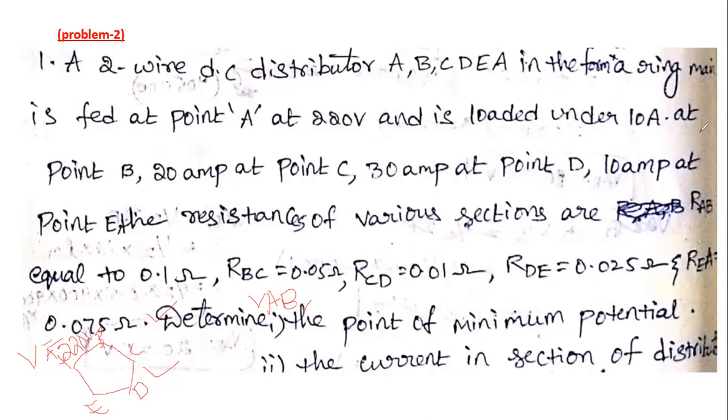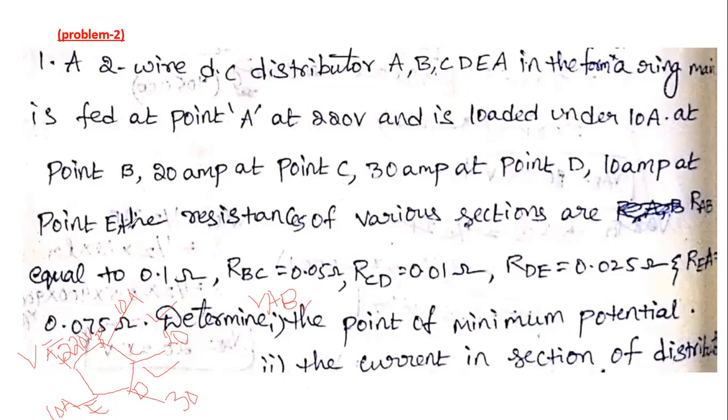The loading points are 10 amperes at point B, 20 amperes at point C, 30 amperes at point D, and 10 amperes at point E. These are the loading currents: 10 amperes, 20 amperes, 30 amperes, and 10 amperes.